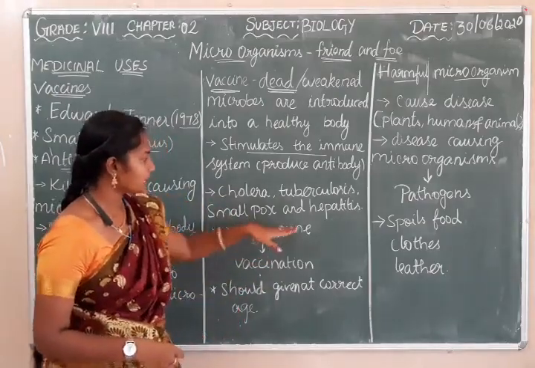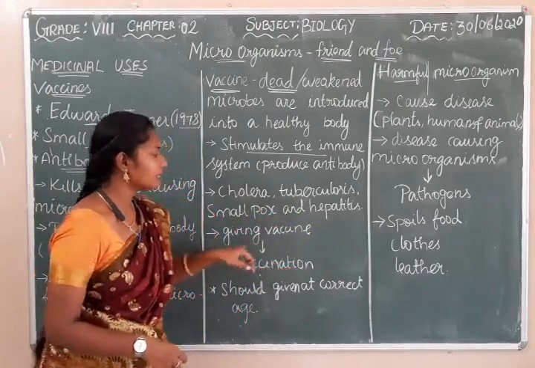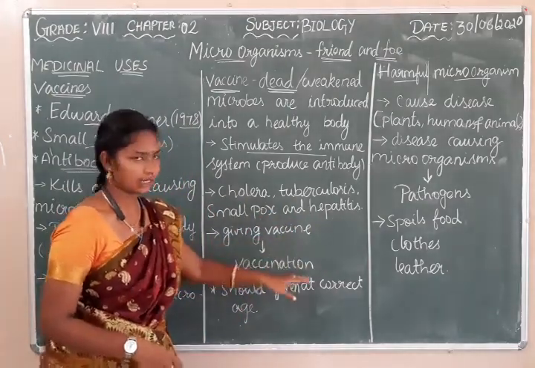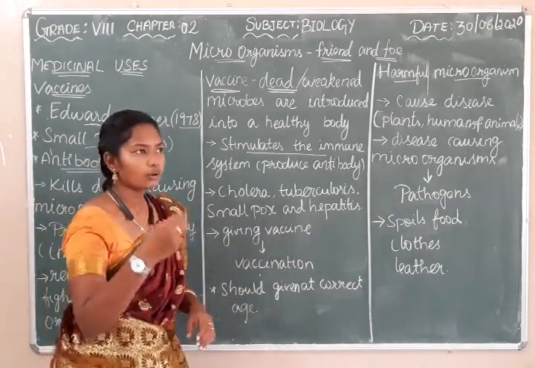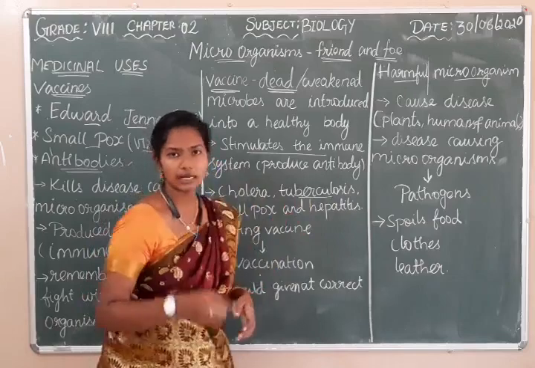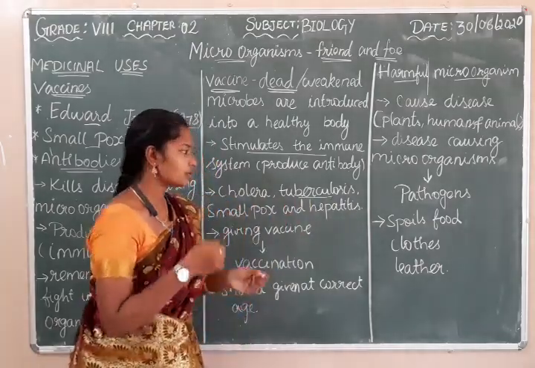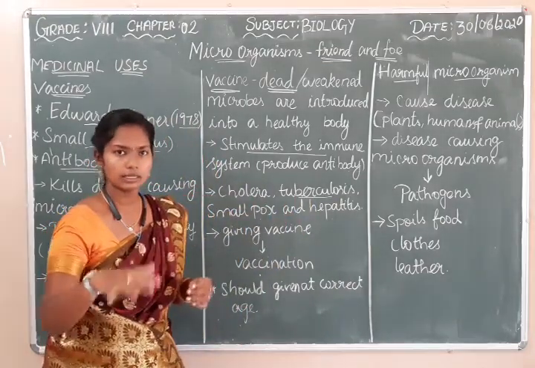We have vaccines for cholera, tuberculosis, smallpox and hepatitis, and giving a vaccine is a process called vaccination. This vaccination should be given at the correct age. After birth, the first vaccine which is given is the tuberculosis vaccine, that is the TB vaccine. It is given to an infant, to avoid tuberculosis in the infant.